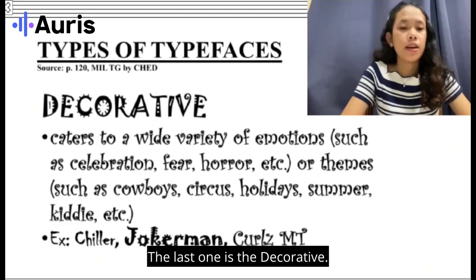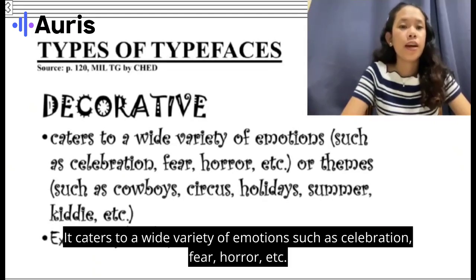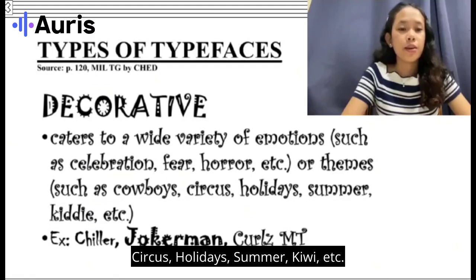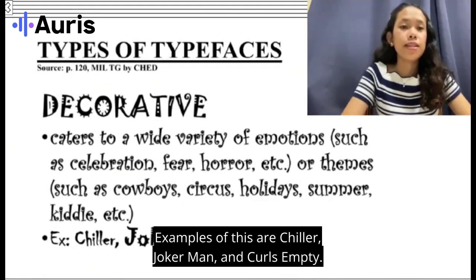The last one is the decorative. It caters to a wide variety of emotions such as celebration, fear, horror, etc. Or themes such as cowboy, circus, holiday, summer, kiddie, etc. Examples of this are Chiller, Joker Man, and Curls Empty.